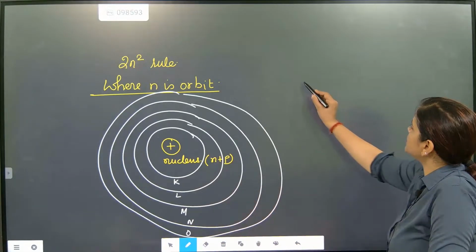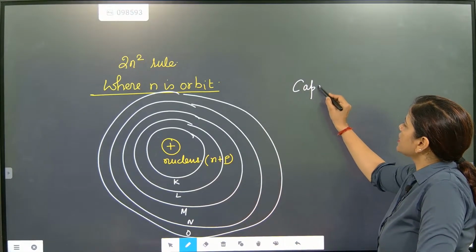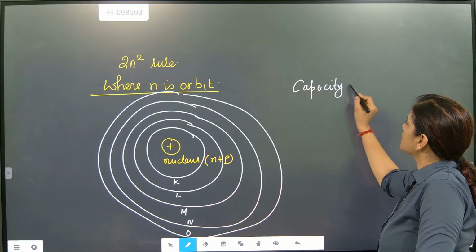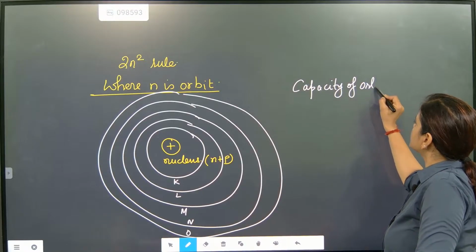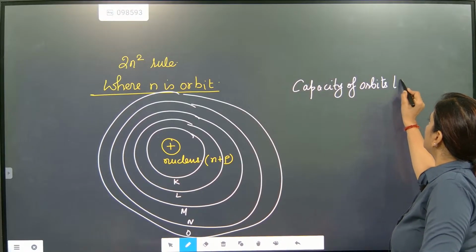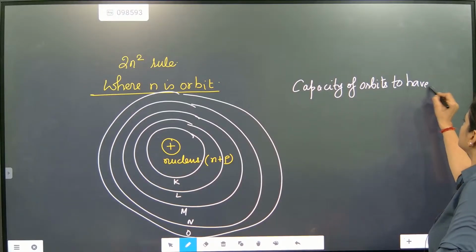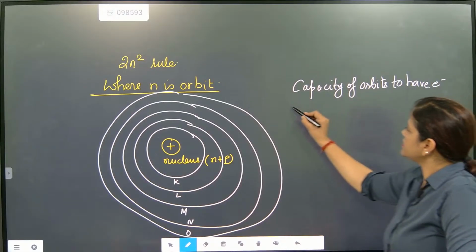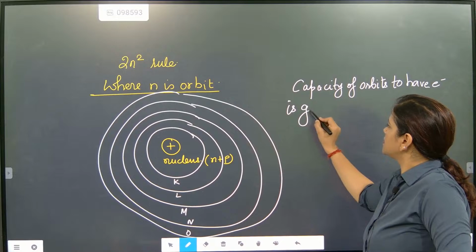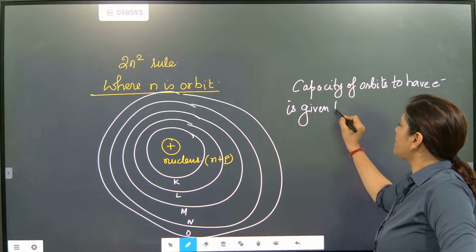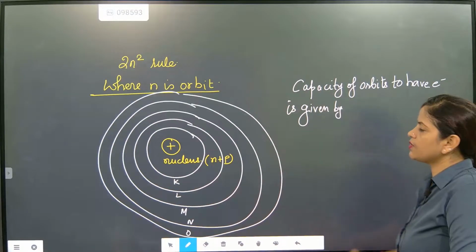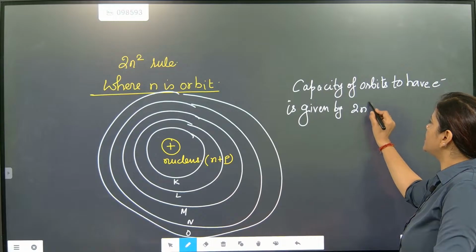The capacity of orbits to have electrons is given by 2n square.